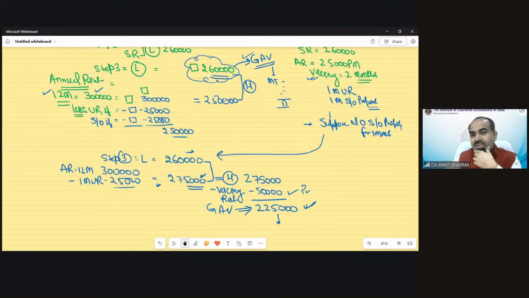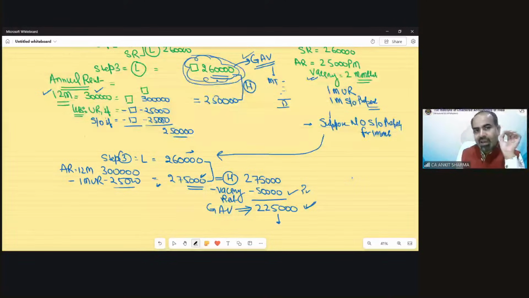Yes, because now he has the opportunity that he can reduce his vacancy rent also. So definitely that GAV would be less. And if the GAV would be less, then tax liability will reduce. So this is for the benefit of the assessee. These are government values, like municipal value, fair rent, standard rent. They cannot be changed or reduced in any way. Only you can change or reduce the value which is ARR. In case of D, E, G, we can reduce unrealized rent, etc. And in this case also, annual rent gives you the opportunity to remove the vacancy rent.